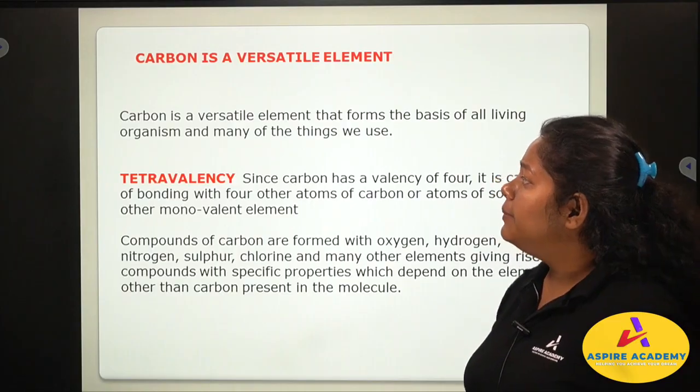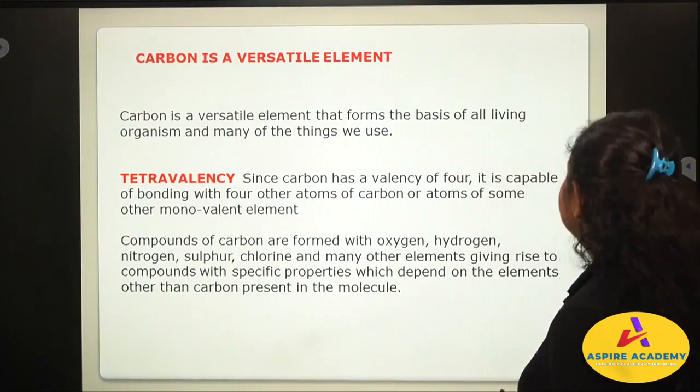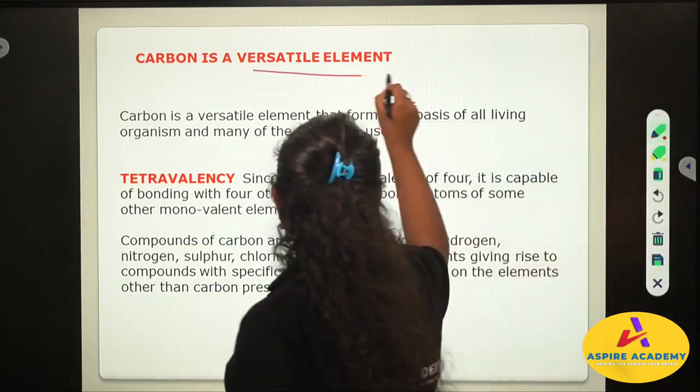Next, carbon is a versatile element. What do you mean by versatile? What is the meaning of versatile?